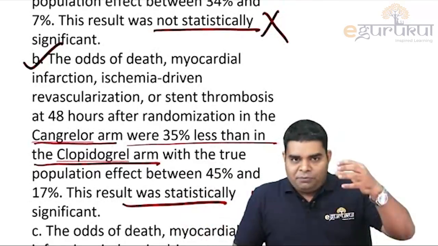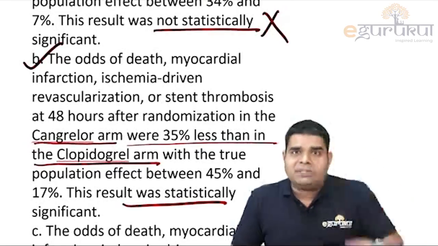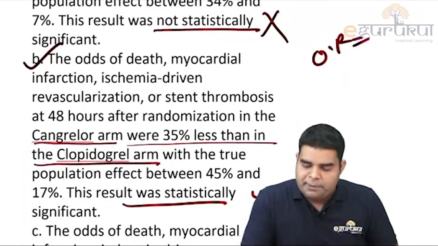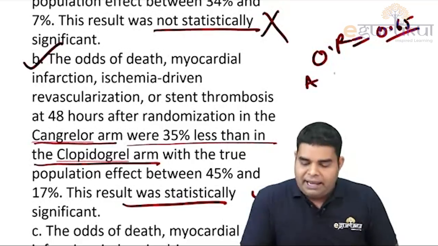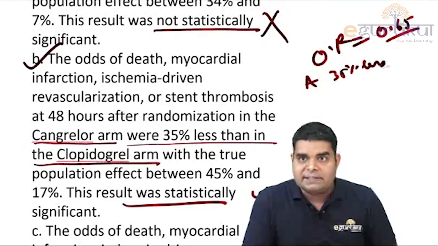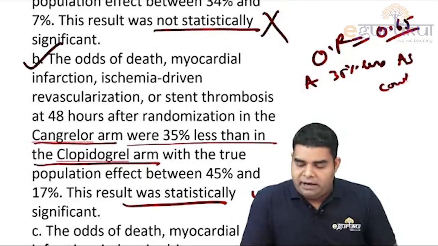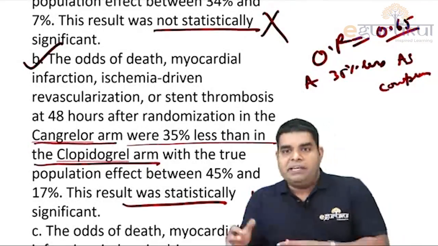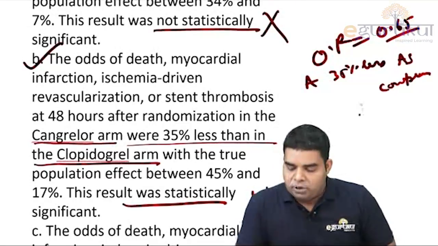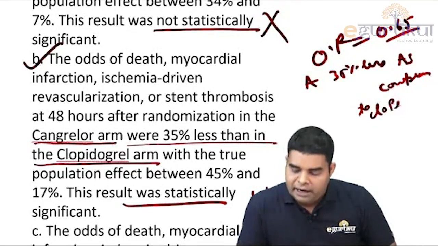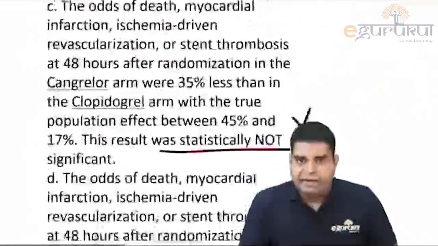No. If we are testing A versus B, it means A reduces the risk. When the odds ratio is 0.65, it means A is 35% less as compared to B. And what is A here? A is Cangrelor, and what is B here? B is clopidogrel. So Cangrelor is 35% less as compared to clopidogrel. That's what we get from this data, and it is significant.